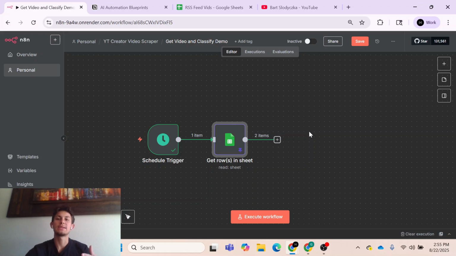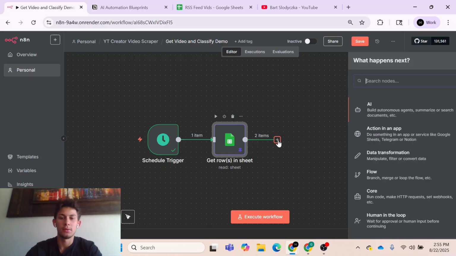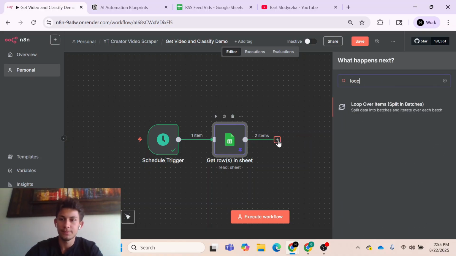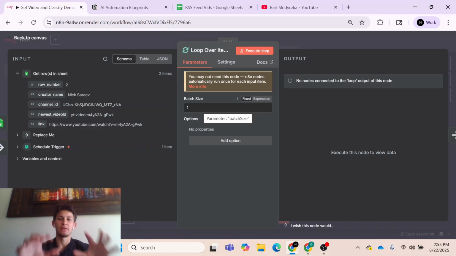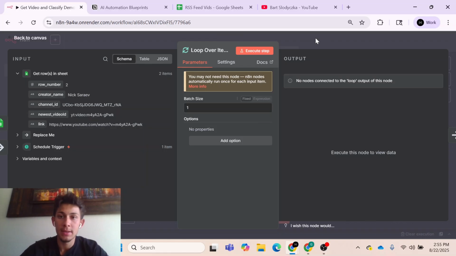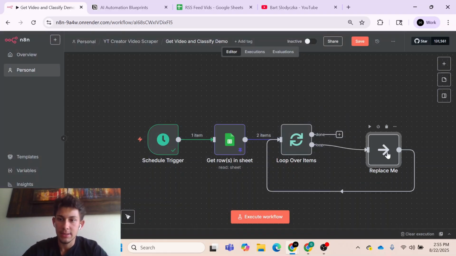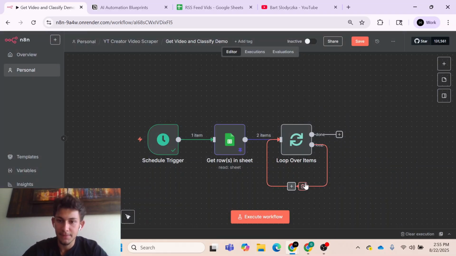All right, and so by saying the word, going through each creator, that would translate in code basically to looping. So let's look up a loop over items. And so what it's doing is it's going to go through a certain process for each of these items. And each item is a different creator. Okay, hopefully that made sense, right? And so we want our batch size to be 1 because we're just going to focus on one creator at a time. So let's leave that as blank. And so let's definitely replace this guy.